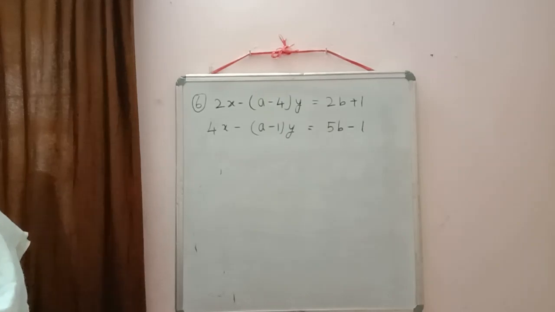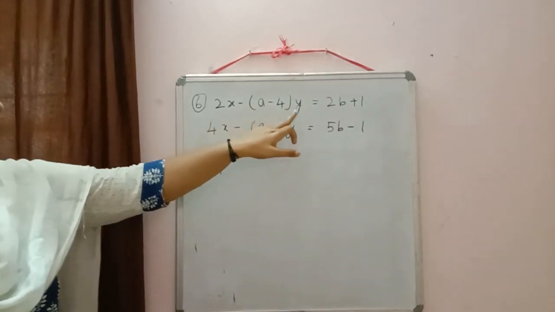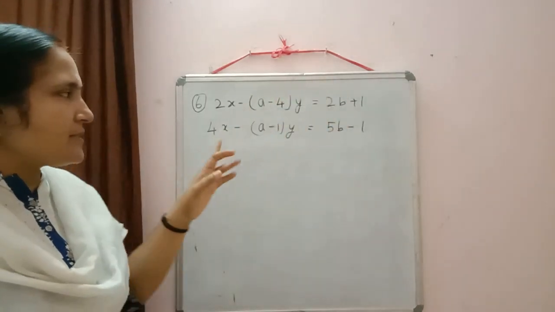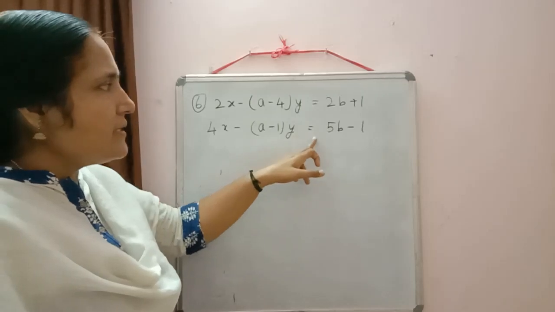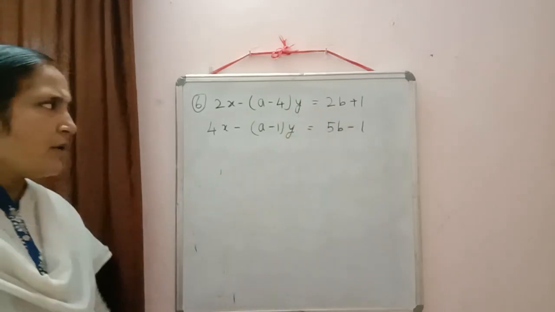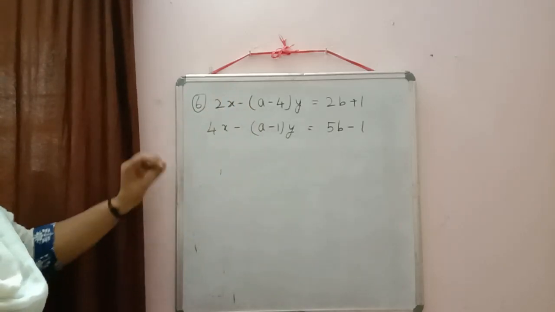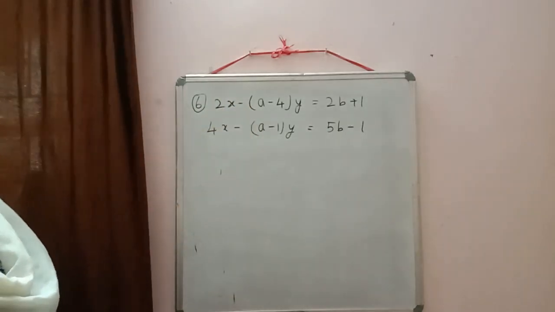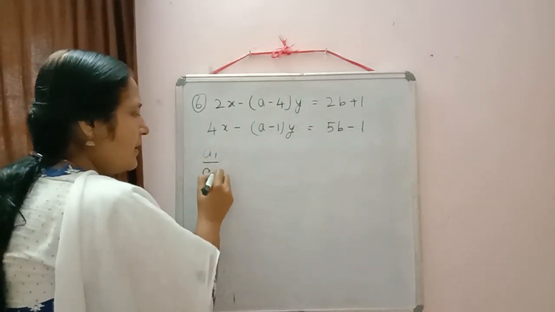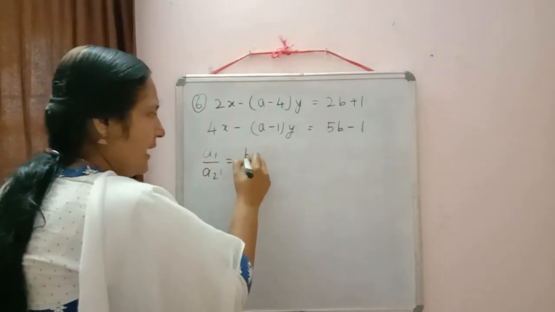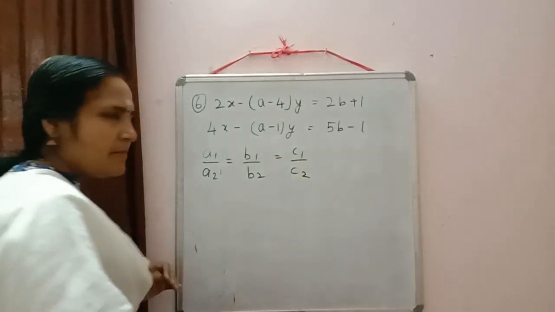Now for the next question, equations are 2x minus (a minus 4) into y is equal to 2b plus 1. 4x minus (a minus 1) into y is equal to 5b minus 1. Don't disturb anything. Whatever is written, just write down in that way only. Now write down for infinitely many solutions. Yes, now I think you all remember this condition. A1 by A2 equal to B1 by B2 equal to C1 by C2.